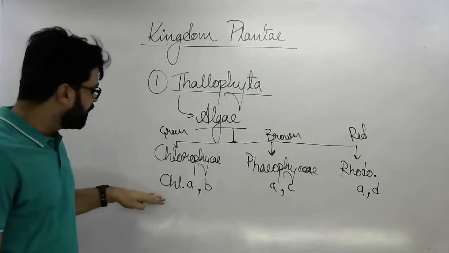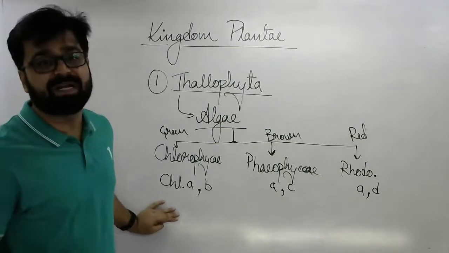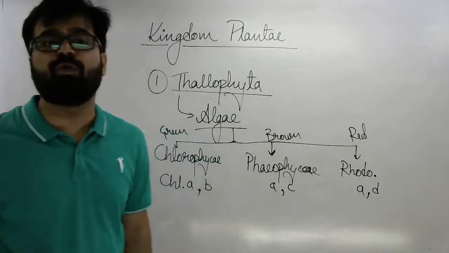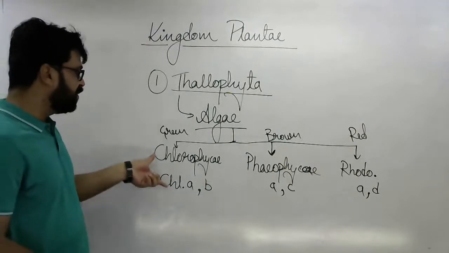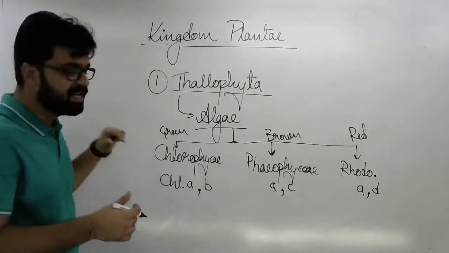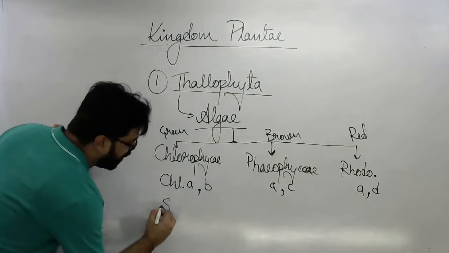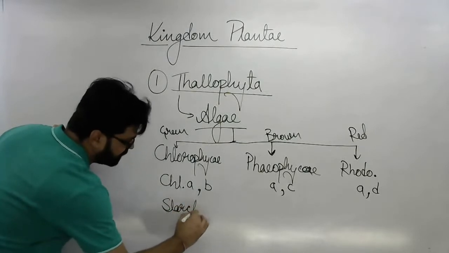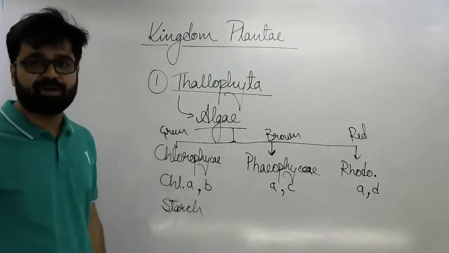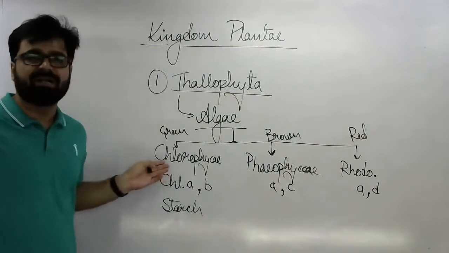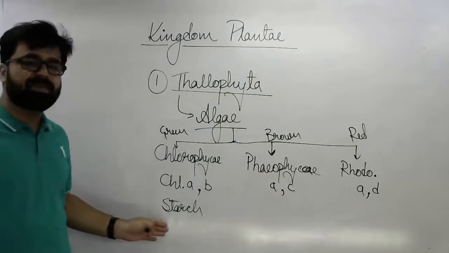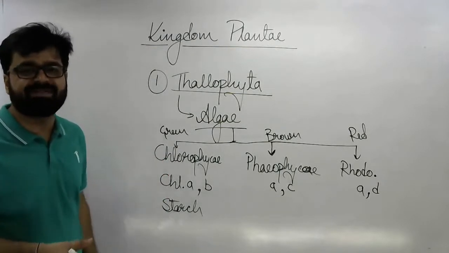Coming to the storage of food material, in which form they store food. Okay, so first of green algae, they store food in the form of starch. Everyone knows this. They are very similar to our higher plants, and higher plants also store food in the form of starch.